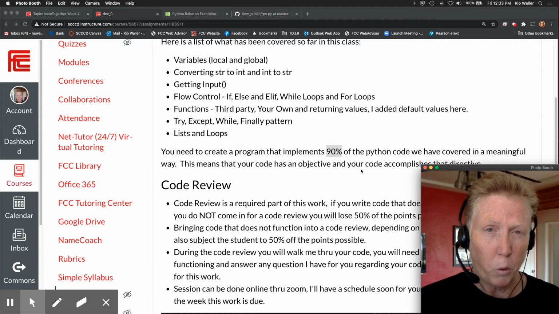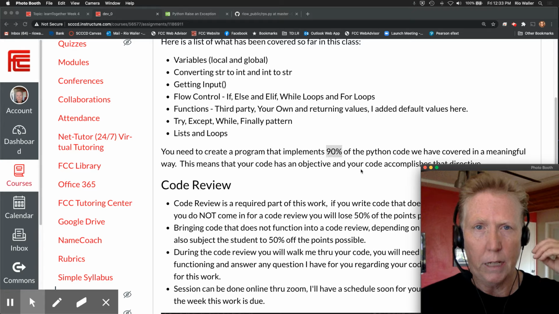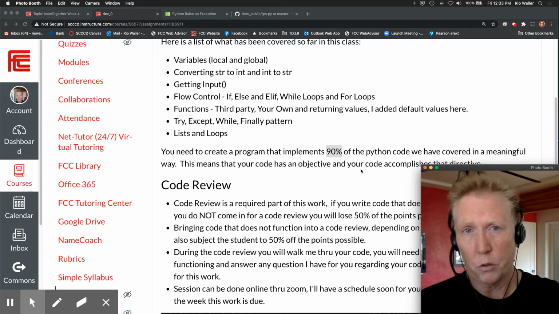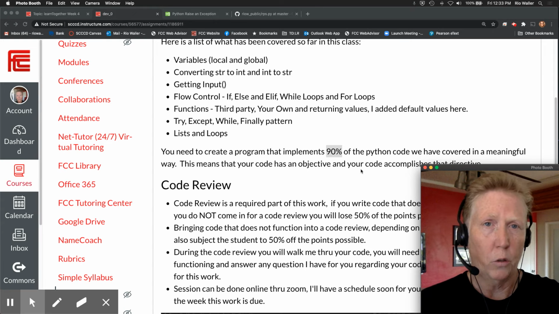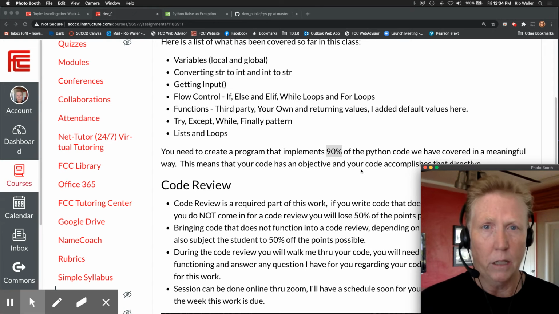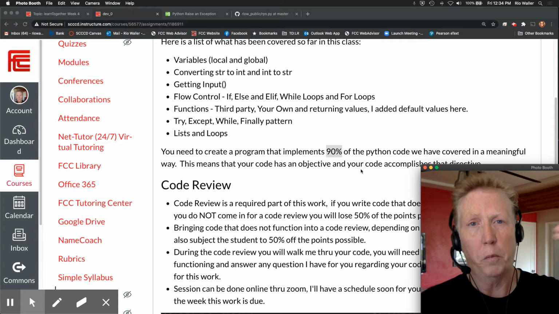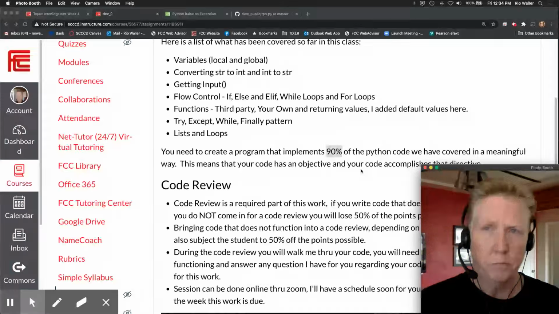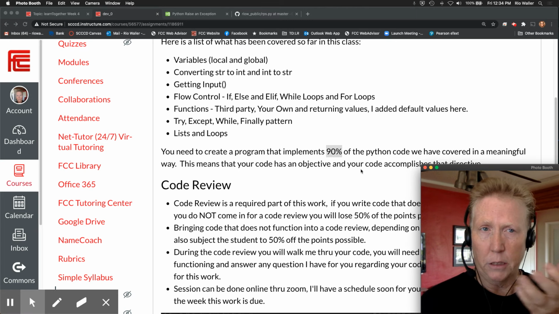But more importantly, you want your app to have a goal, an objective. Like for me, it was to create a way for the user to either play the game of rock, scissors, paper or have the code play itself. So that was my goal, right? And then my code implemented or achieved that objective. And it achieved it because it did work.